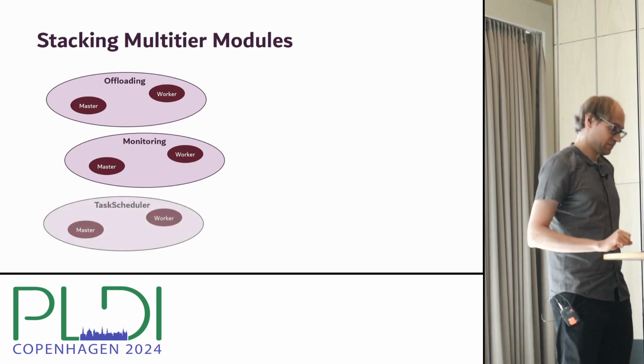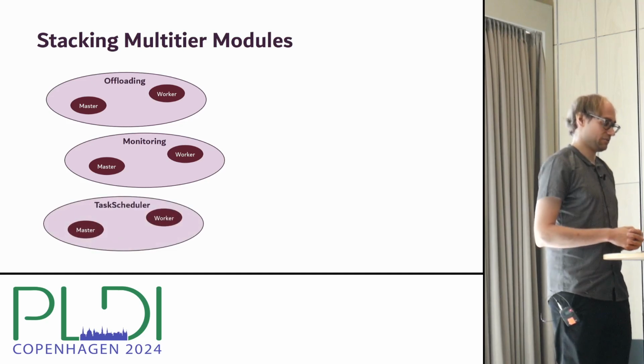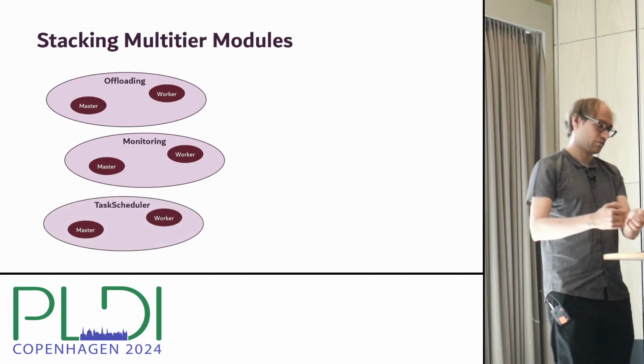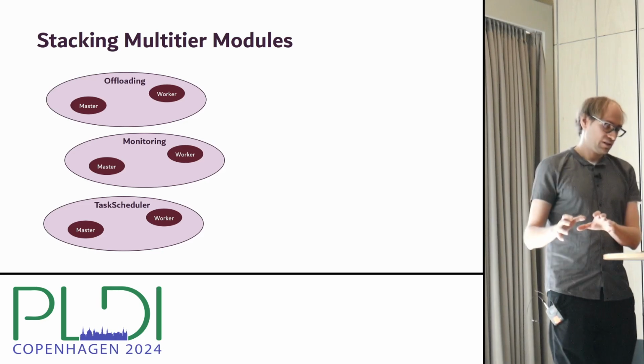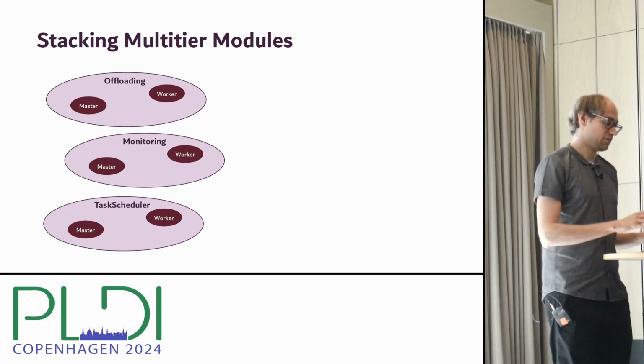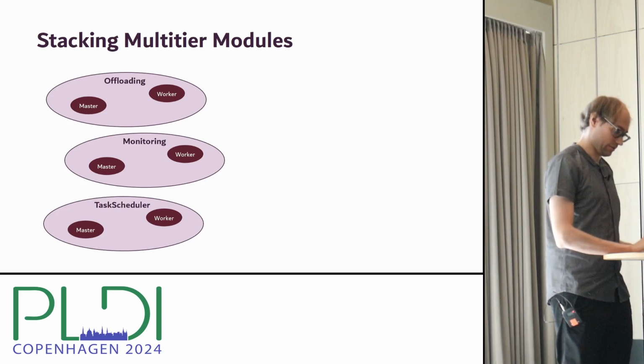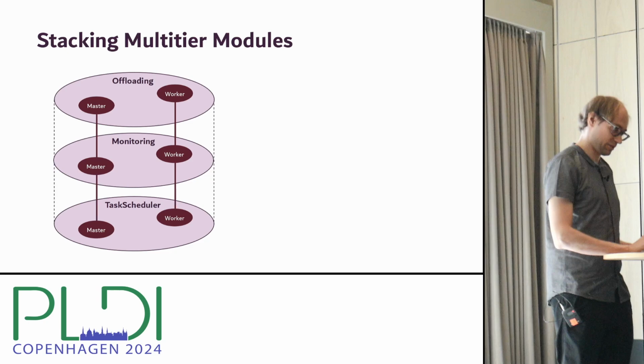Now let's assume that there's a third module, the task scheduler, which dispatches tasks to workers and also reschedules them when a worker is unable to provide a result. So this means that the task scheduler contains the functionalities of both the offloading module and the monitoring module. So we can just stack these modules together to combine their functionalities.